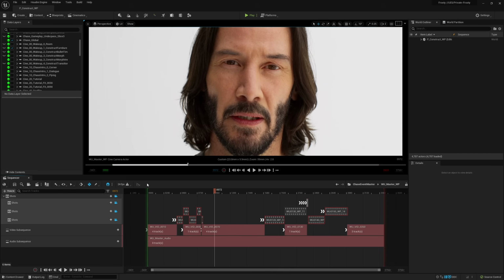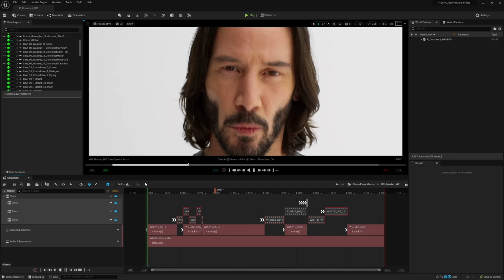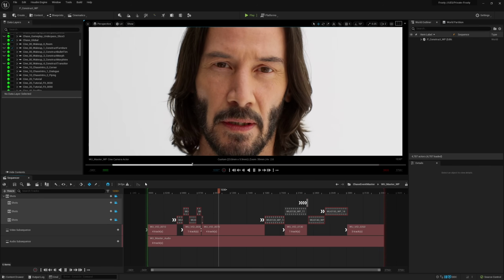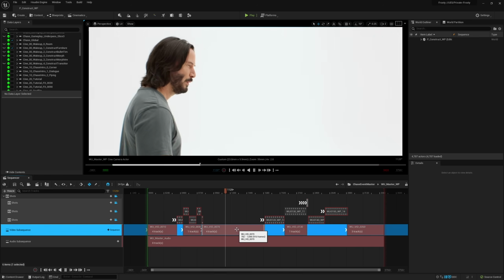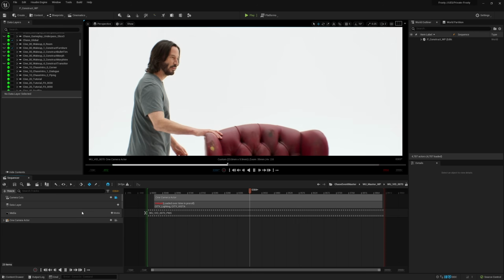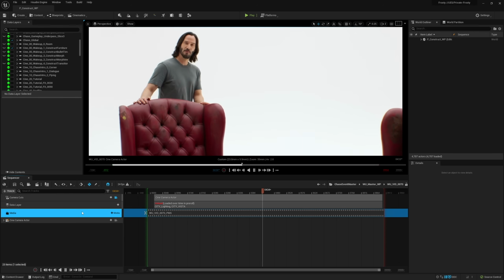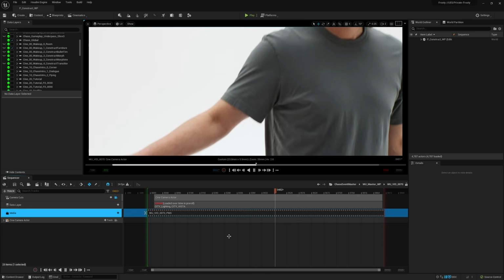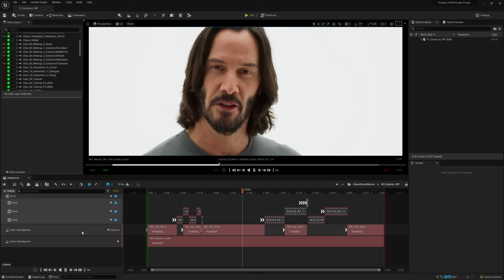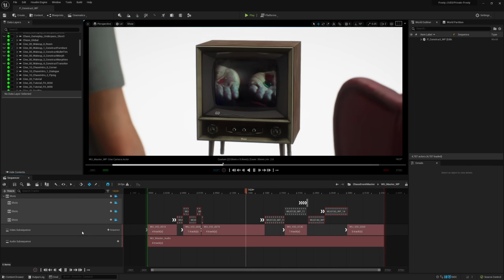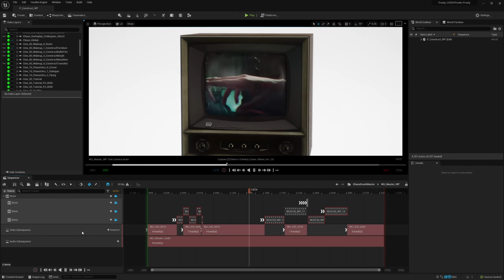As I mentioned, this sequence did have live-action photography, the only sequence to have real footage in the demo. Like the entirely digital sections, these were also playing back in real time in Sequencer, this time using a media track. This allowed artists to see the footage in-engine as they worked on surrounding shots. It also made managing the whole process easier, with Sequencer driving the entire demo.